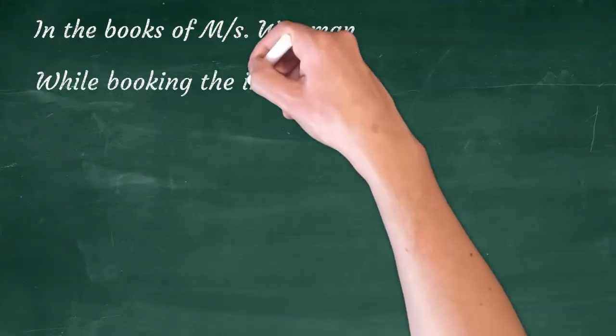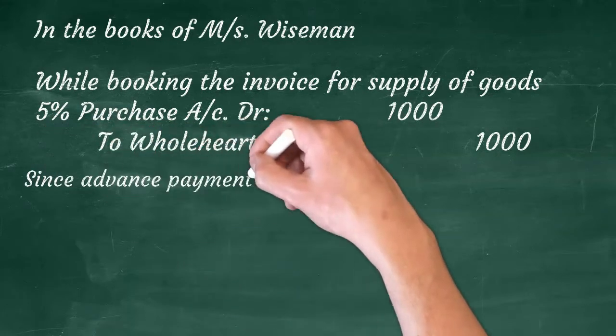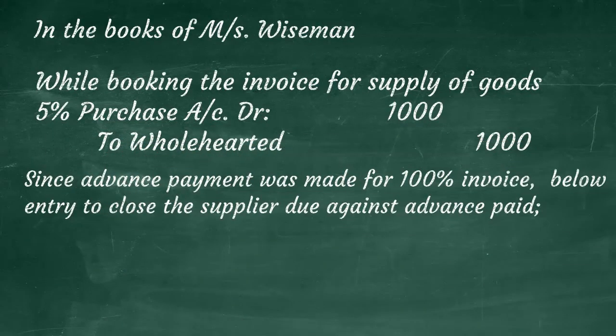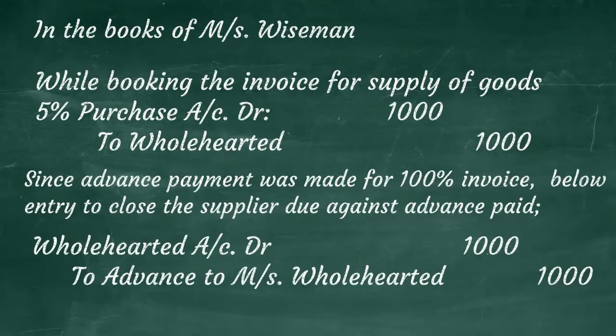After a month, when the actual supply is made, while booking the invoice for supply of goods, we will be debiting the purchaser's account and crediting the supplier with the amount without VAT. VAT for the transaction was fully accounted for while accounting the advance payment, so we will not be accounting VAT in the purchase bill posting. Since the advance payment was done for 100% invoice, we need to close the amount due to the supplier against the advance paid to supplier's ledger. For this, we will be debiting the supplier account and crediting the advance paid to supplier account. And this closes the transaction.